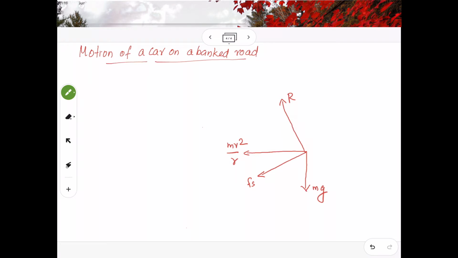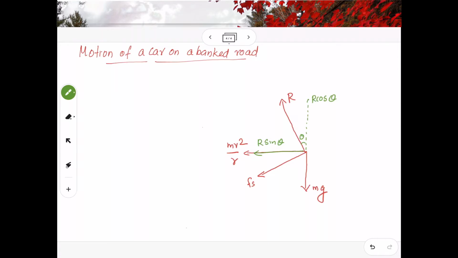So R is my normal reaction, and I am going to resolve R into two components, one perpendicular component and another the horizontal component. Here you can see that if this is theta, then this will be R cos theta. Now along the centripetal acceleration I will have R sin theta. That means R sin theta and mv square by r both will be in the same direction.